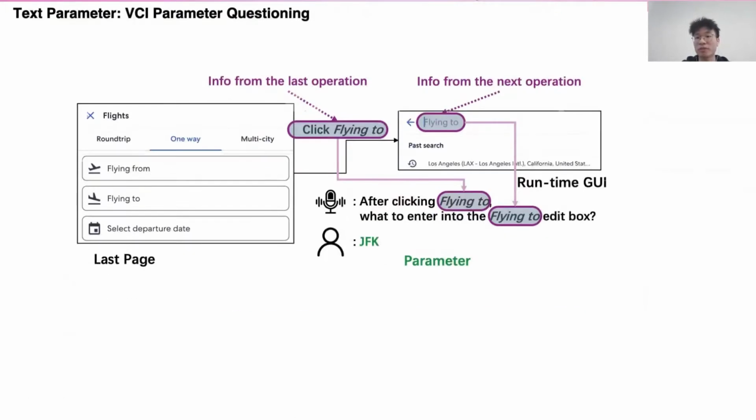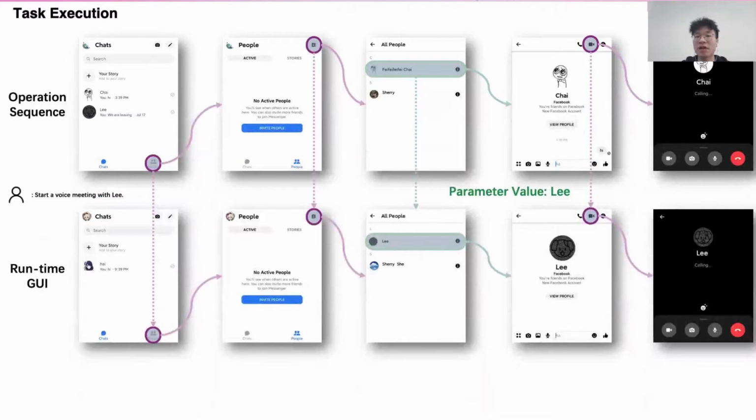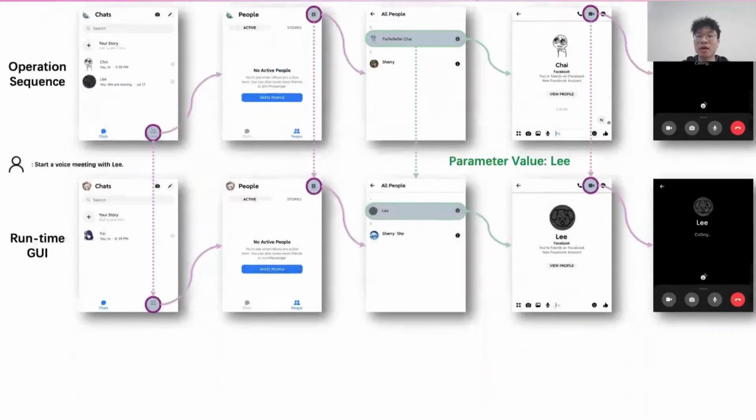For text parameters and list parameters with no text matching values, the VCI proposes parameter questions that are composed of information from the last and the next operation. The answers to the questions are directly the parameter values. After identifying parameters, the VCI continues task execution until the end.